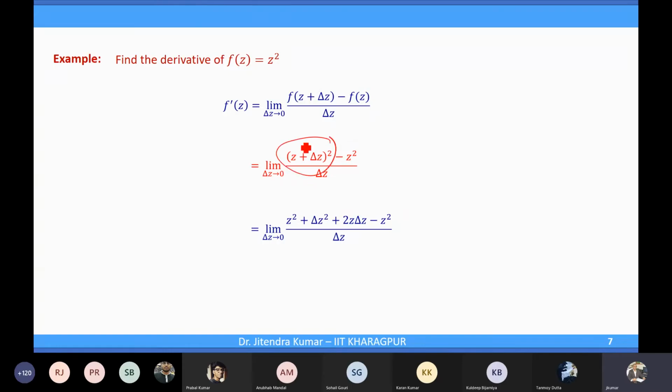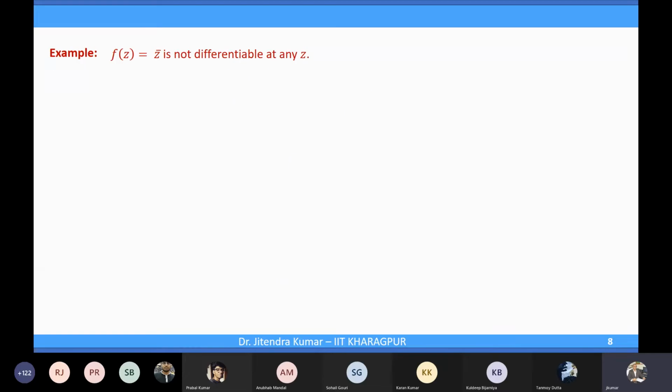You can just expand this simply, then the z square will get cancelled, one delta z will also get cancelled, and as delta z approaches 0 you will get the value 2z. So the derivative of z square is 2z. Many of the things we have learned before will directly translate here also for differentiability. Like x square is 2x.